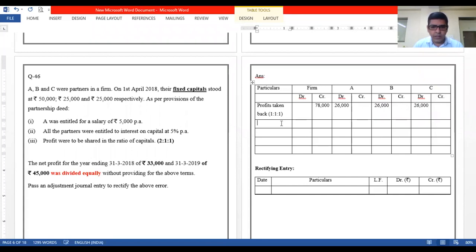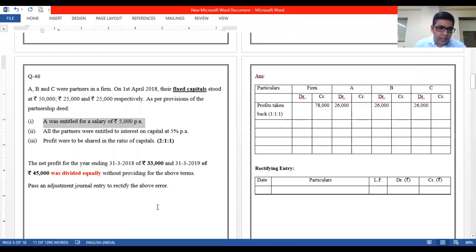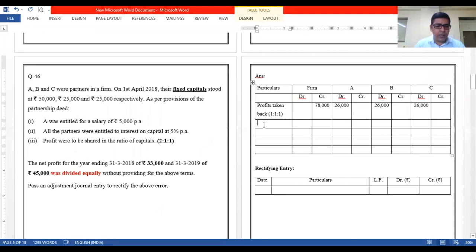Right. Okay, now, which were the adjustments left out? Let us see those. Number 1, salary to A, right? 5,000 per annum. Now, because we are working for 2 years over here, provide salary to a partner for 2 years. 5,000 per annum. So, for 2 years, it will be 10,000. A should get a credit of this. So, partner credited by rupees 10,000, right?